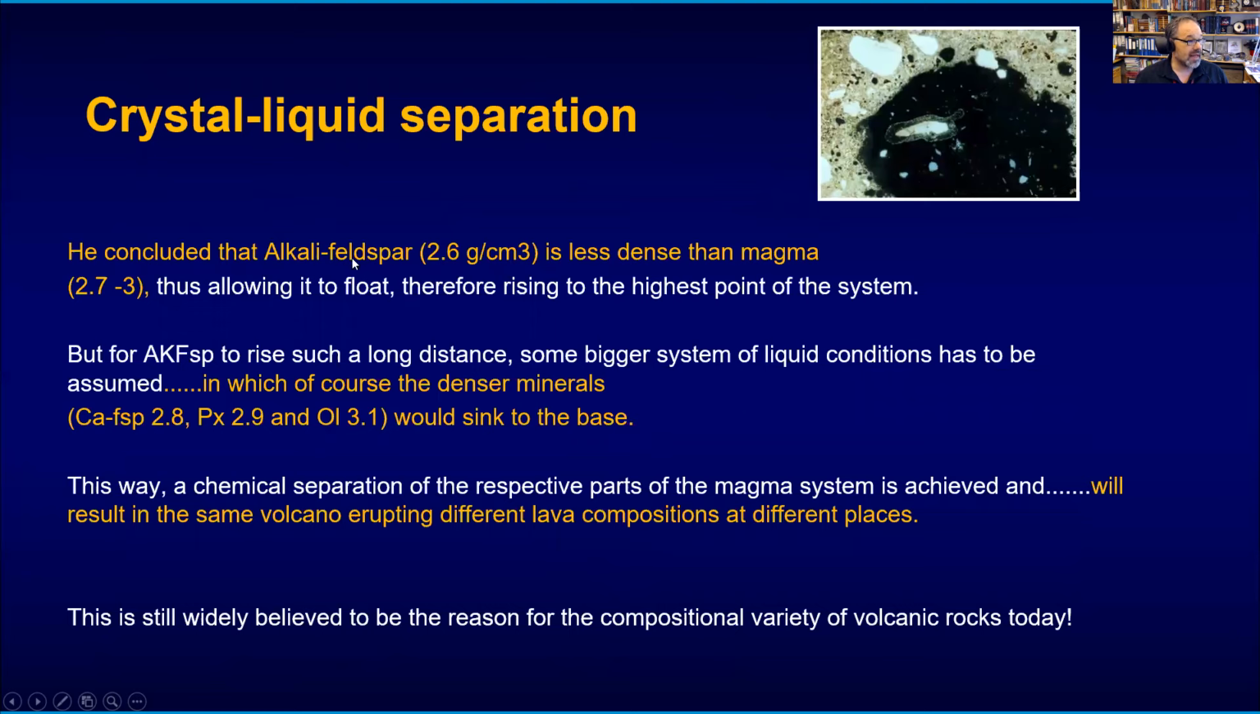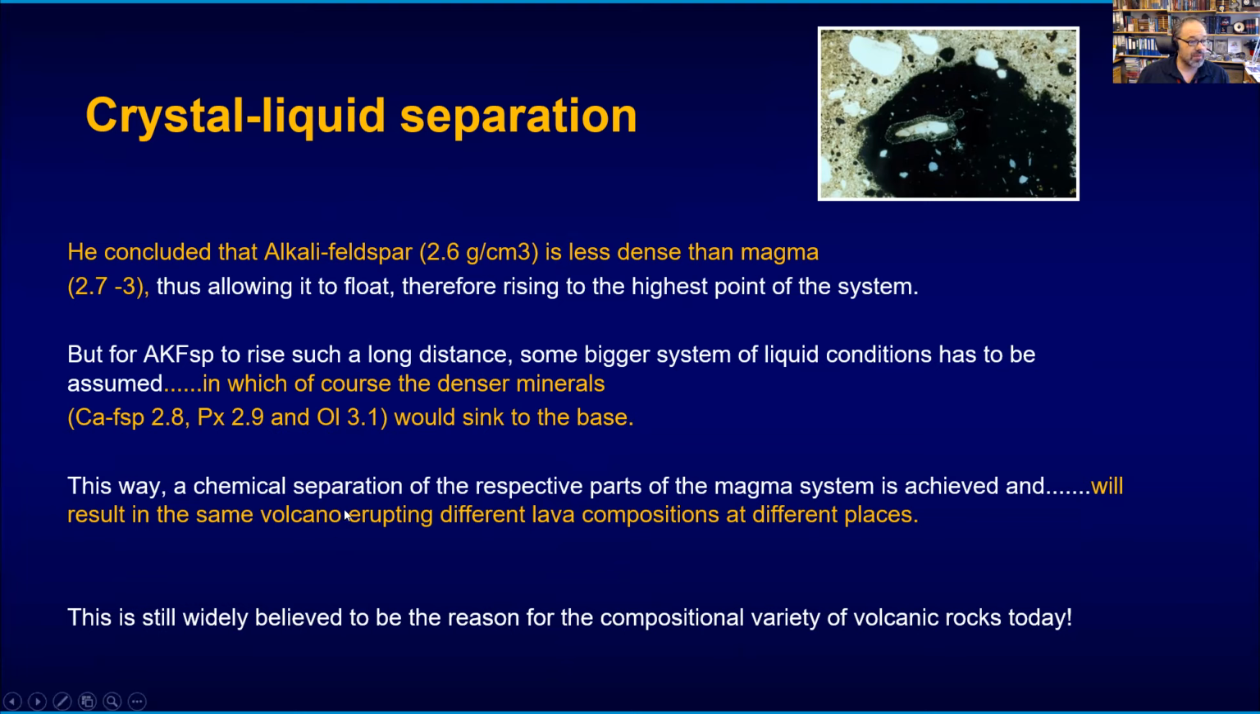So he then concluded that alkali feldspar is less dense than magma, and so it could actually float in basaltic magma at least, and therefore it could migrate to the highest point of the island. But there could also be some bigger liquid system conditions, as I mentioned, in which, of course, the denser minerals would actually sink. And then he says that plagioclase, calcium feldspar, pyroxene, and olivine, they all have higher densities. They would sink, and they make these gabbro nodules, these gabbro plutonics that later become xenolith.